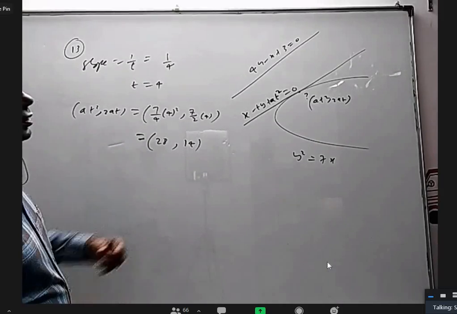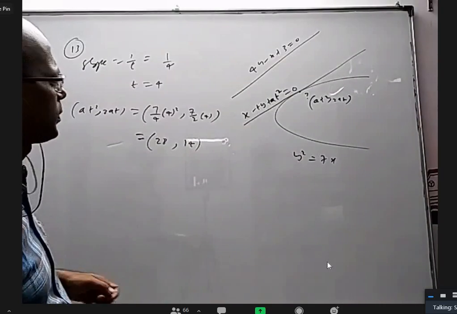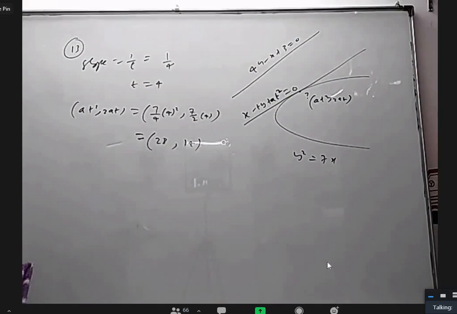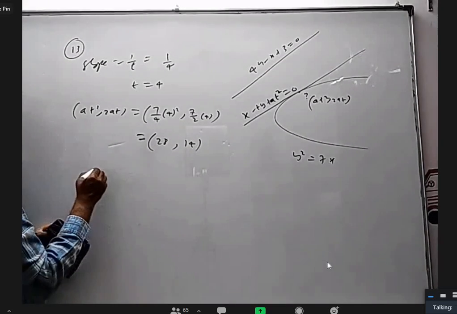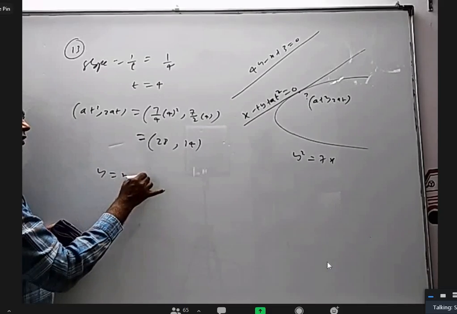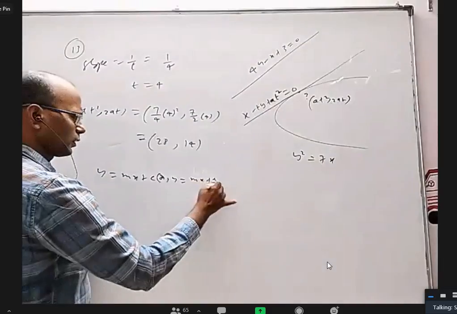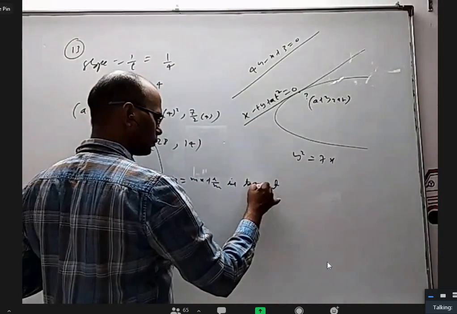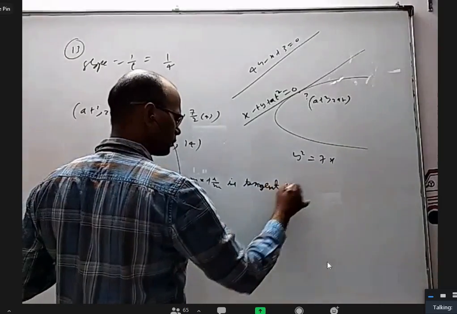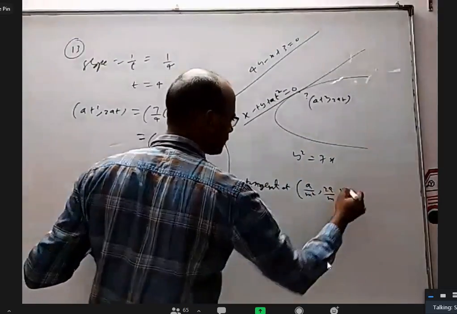Otherwise, you can use, at any point, if the slope of the tangent is m, the point of contact is, I think, a by m square comma 2a by m. You can do it like that also. y equals mx plus a by m is the tangent at a by m square comma 2a by m.